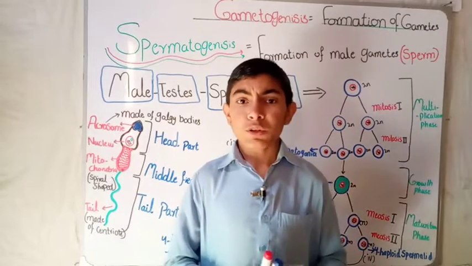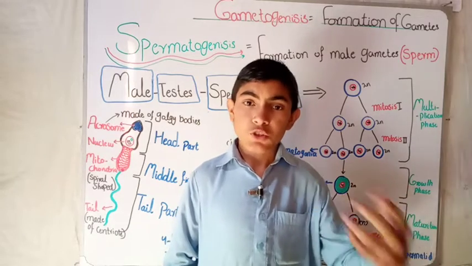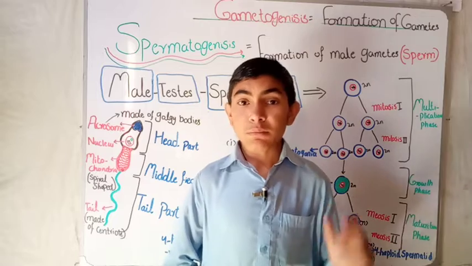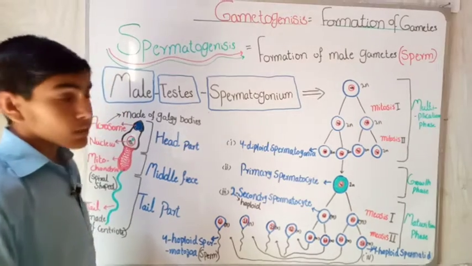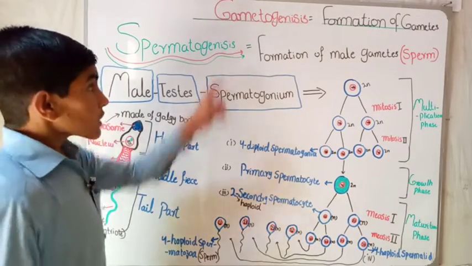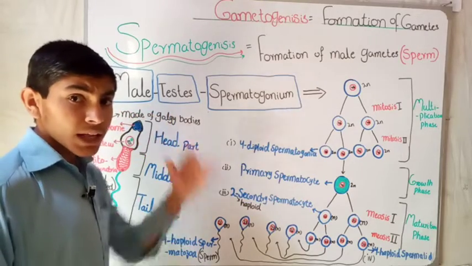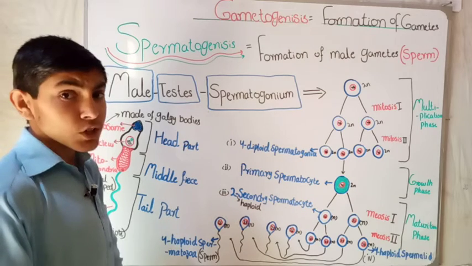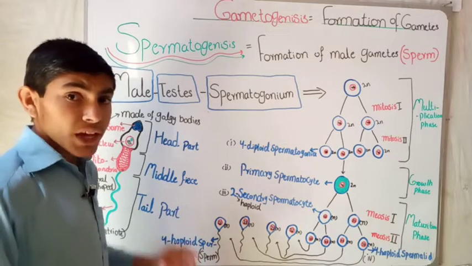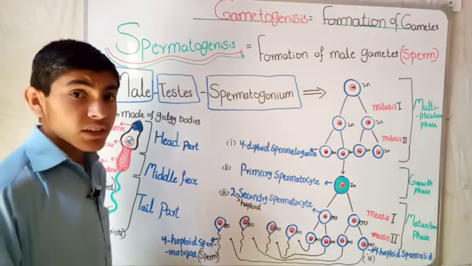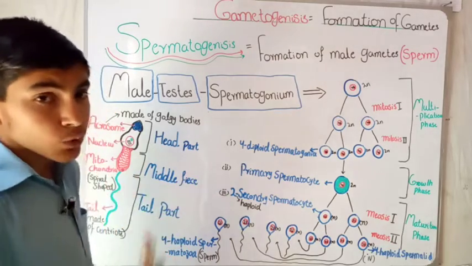Sexual reproduction in animals can be divided into several steps. The first step is gametogenesis. The word gametogenesis means the formation of gametes. Gametes are the sex cells of male and female, and genesis means formation. So it is a process through which a male or female forms its gametes, its sex cells, and then prepares them for fusion with each other to form a zygote.